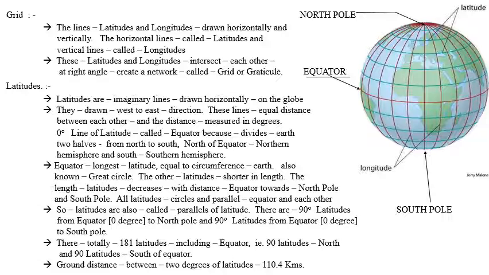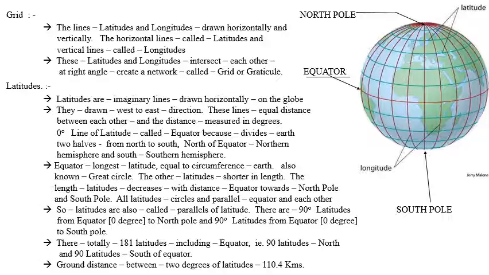That means from equator to north pole and from equator to south pole there are 90 lines towards the north of the equator, and there are 90 latitudes towards the south of the equator. That means totally there are 180 latitudes, and including the equator there are 181 latitudes.